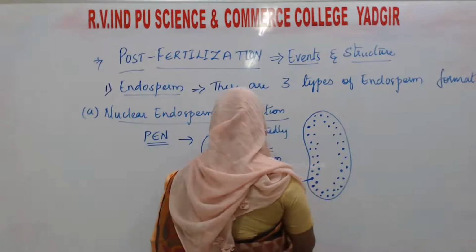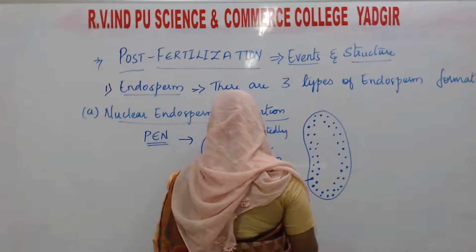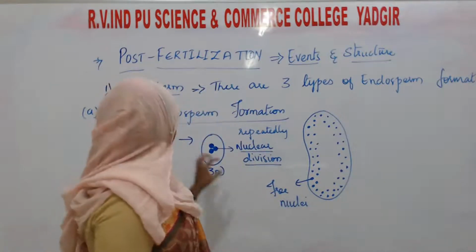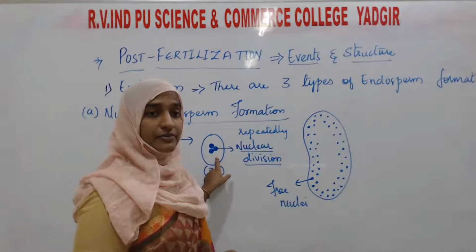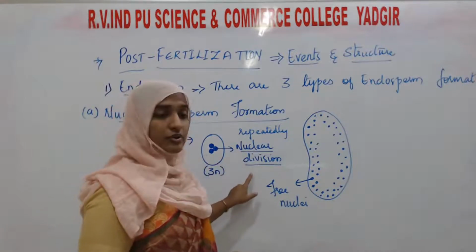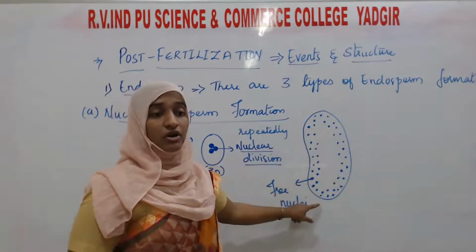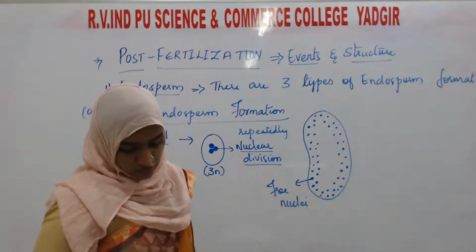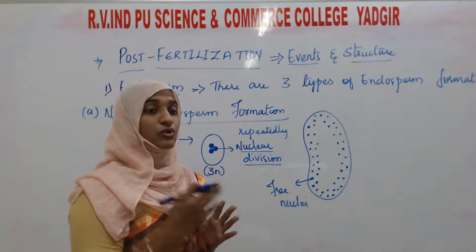These all are free nuclei. After repeated nuclear division of the primary endosperm nucleus, a large number of nuclei form, which we call free nuclei. It may be a few thousand nuclei.